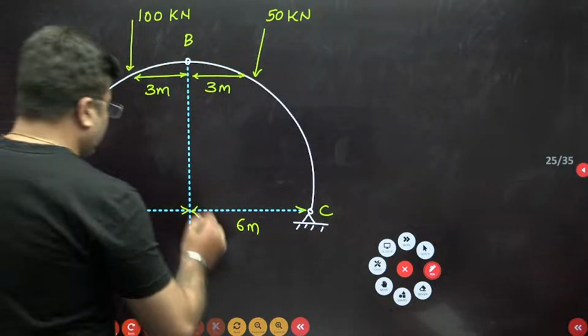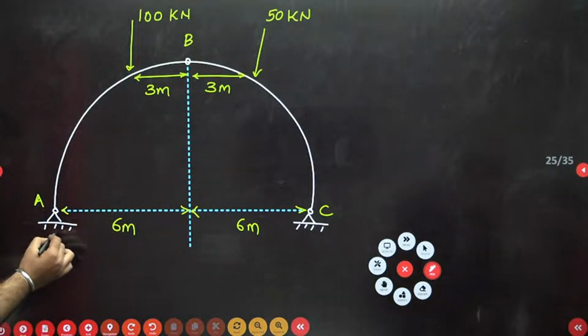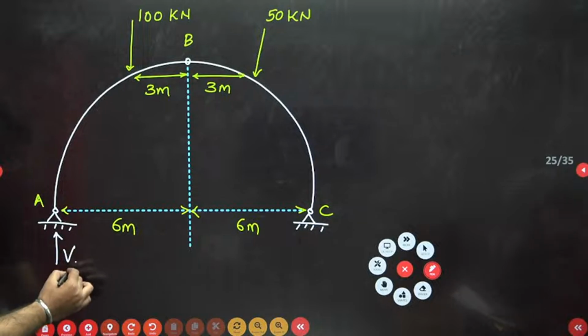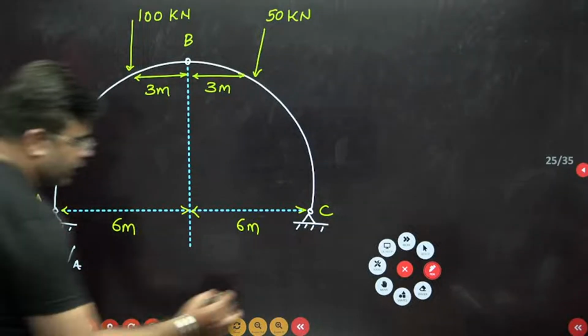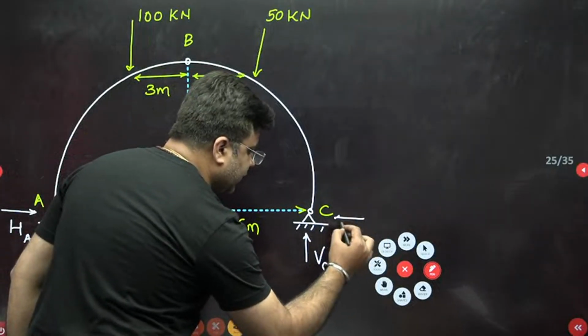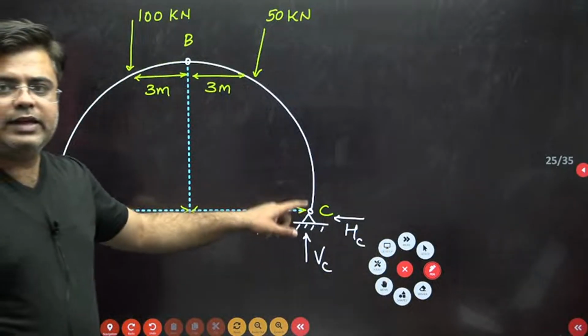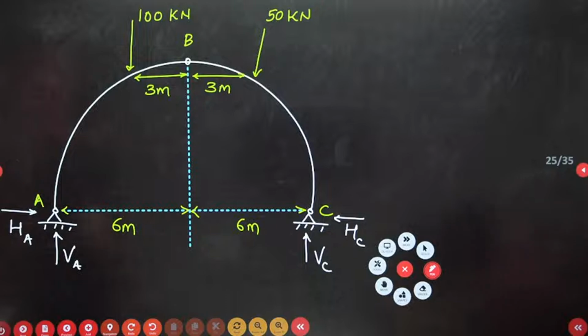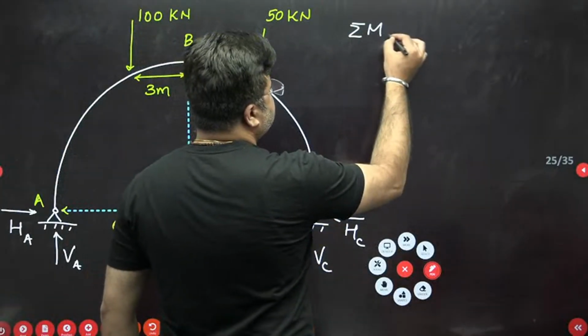For calculating that, you need to find out the support reactions. So you have one vertical reaction VA acting like this, then this horizontal reaction HA acting like this. Again you have this vertical reaction VC, and this horizontal reaction HC. So about point C, you take summation of moment equal to 0.